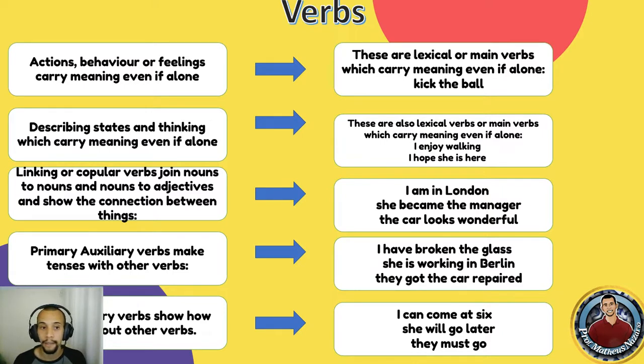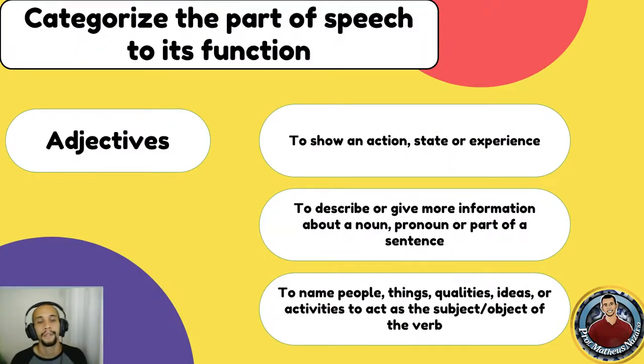And as you also must know, modal auxiliary verbs show how you feel about other verbs. So when we talk about modal verbs, you can think about will, can, must, should, ought to, might, may, and so on and so forth. Okay, so just remember, and to draw your attention, that after these verbs, the next verb must not come with to. So I can't say I can to come at 6, but I can come at 6. Okay? All right. So let's take a look at our third part of speech.